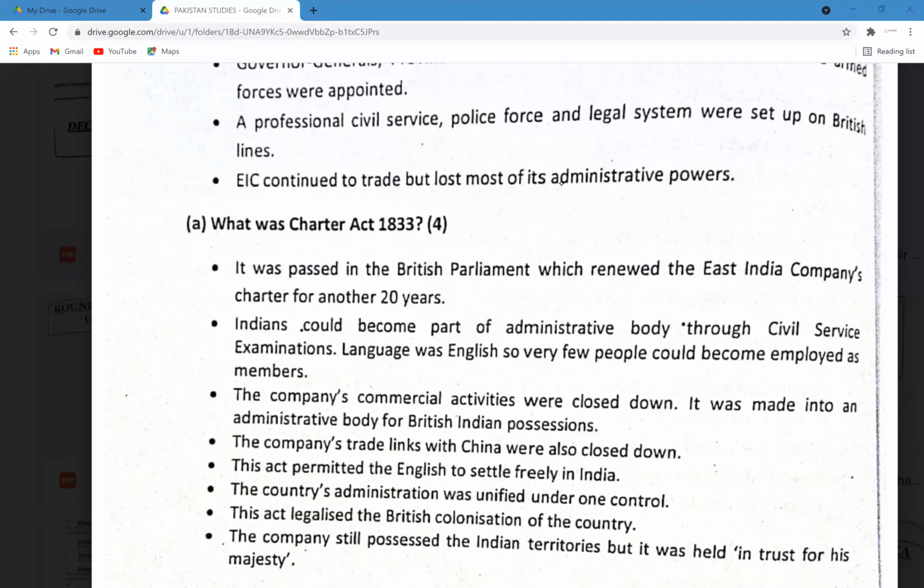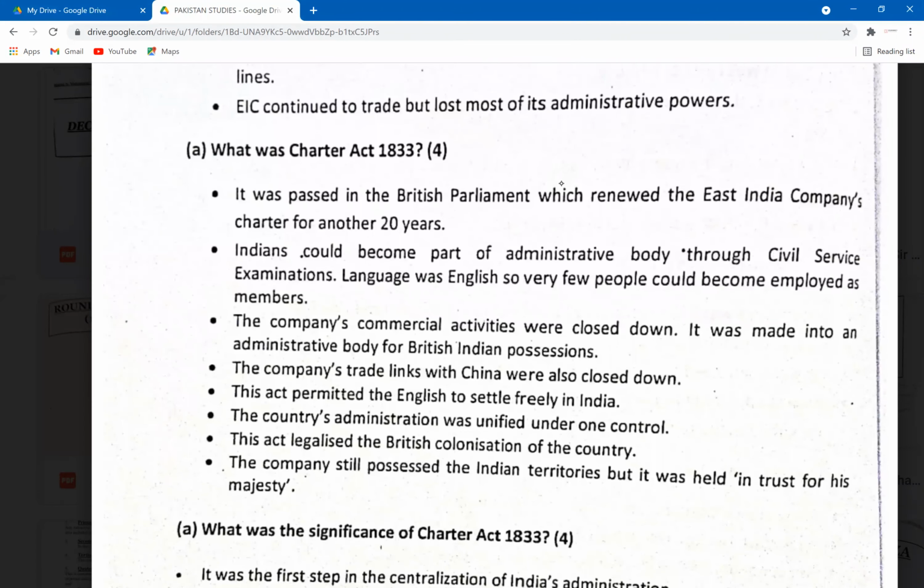You can unmute yourself and tell me the answer. Yeah, legal colonization. So this is important for the British, right? So how do you think it's important for the Indians? So it gives them a sense of control. A sense of control to the Indians. Yeah, as before they were under the control of a company, and now they're under the control of a country. The British are directly controlling them.